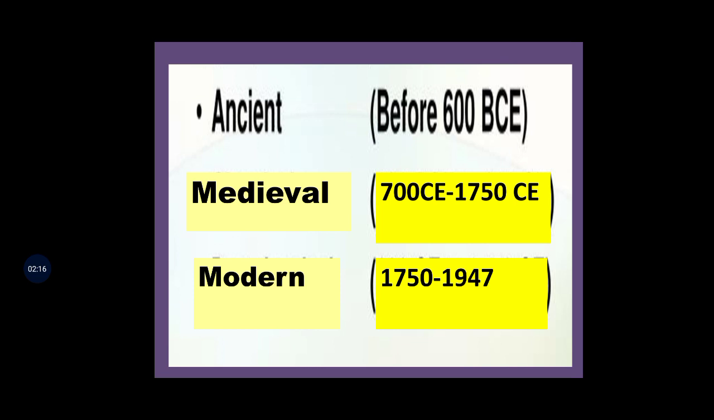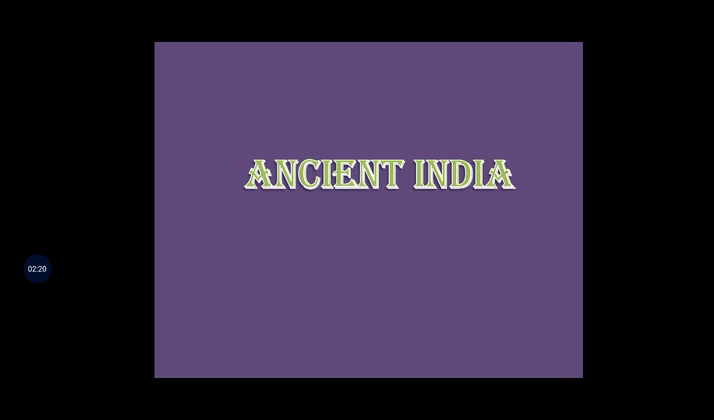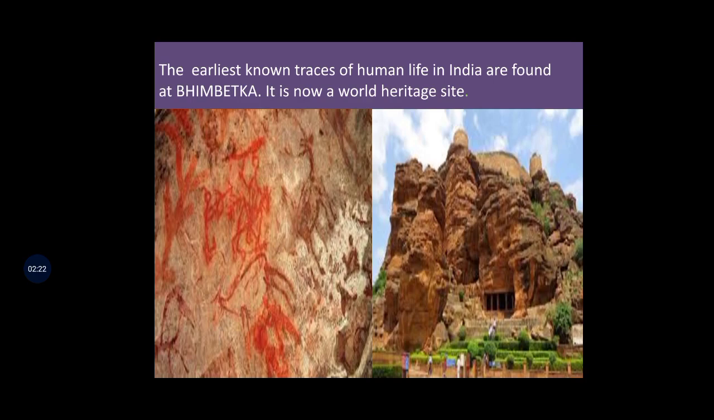Students, today we are going to discuss the ancient history, the ancient India. So students, the earliest known traces of human life in India are found at Bhimbetka. It is now a World Heritage Site. So it is known that the earliest humans found their life at Bhimbetka.